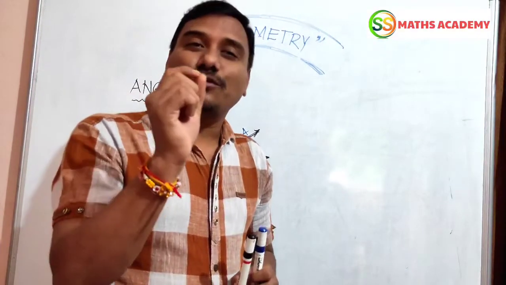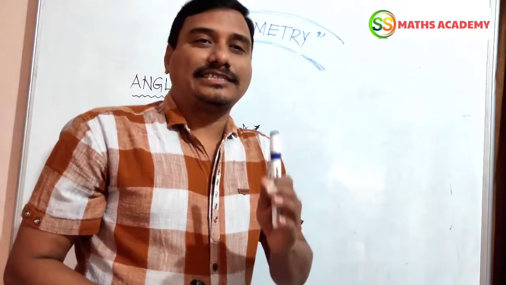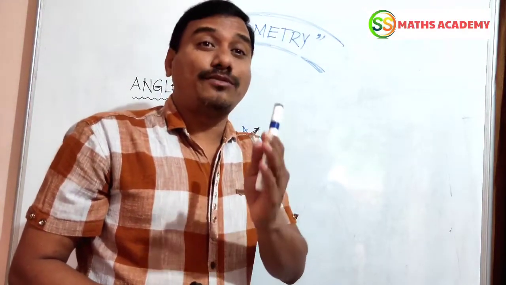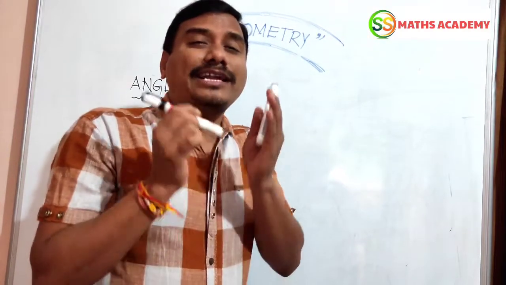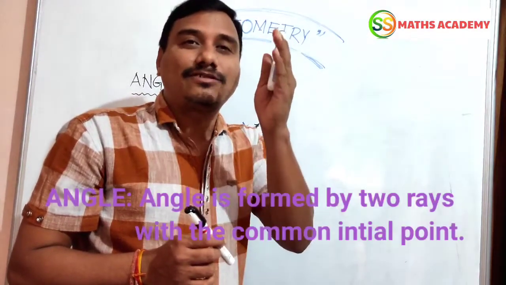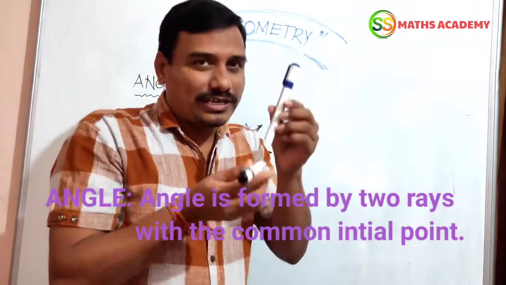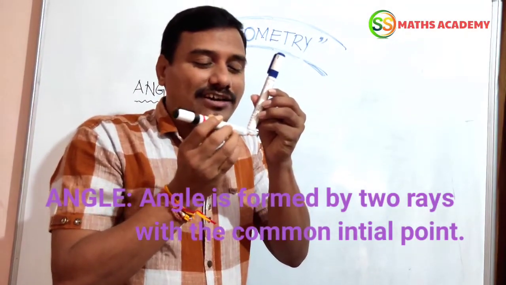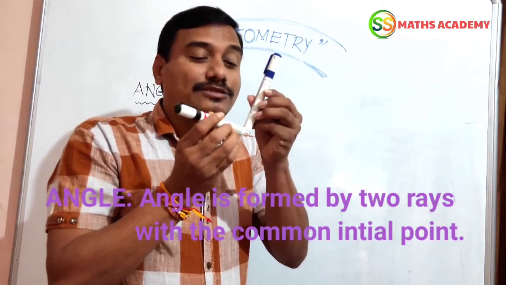I should give one more simple definition about angle. Angle is formed by two rays with a common initial point. For example, this is one ray, and these two rays form an angle. It has a common initial point, and that makes an angle.